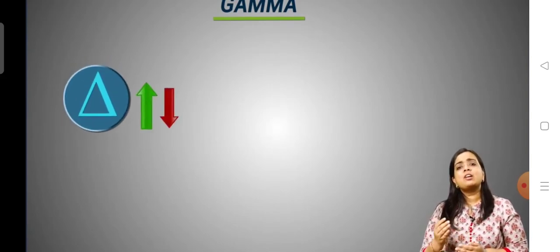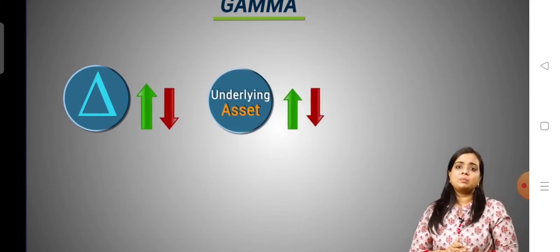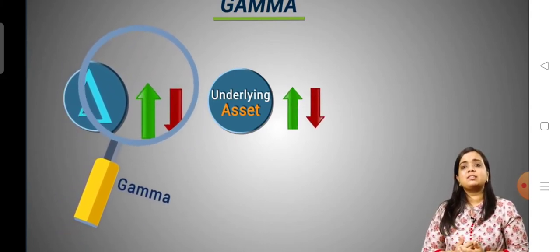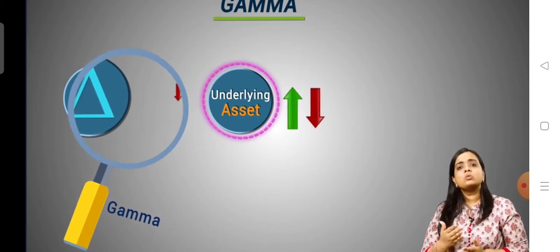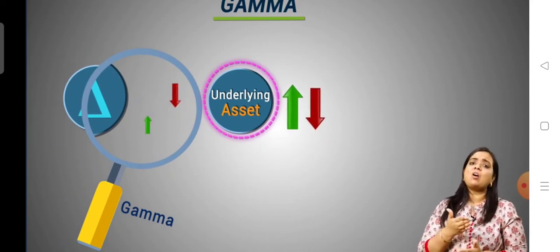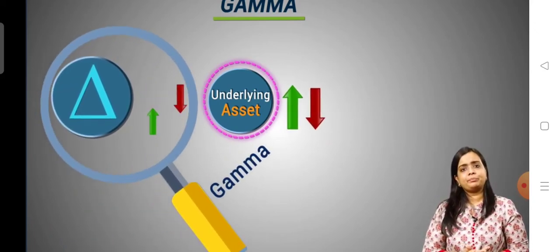The gamma of an option measures this change in delta for a given change in the underlying. That means gamma of an option helps us answer this question: for a given change in the underlying, what will be the corresponding change in the delta of the option? That is measured by gamma.